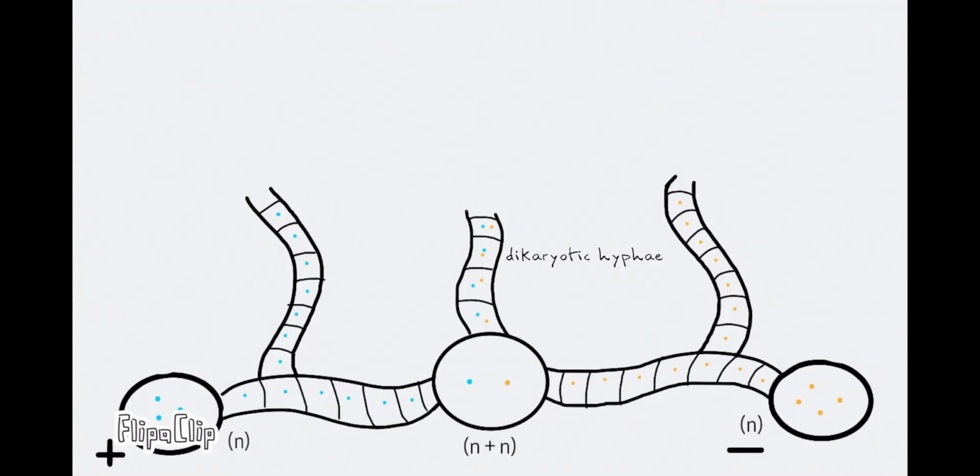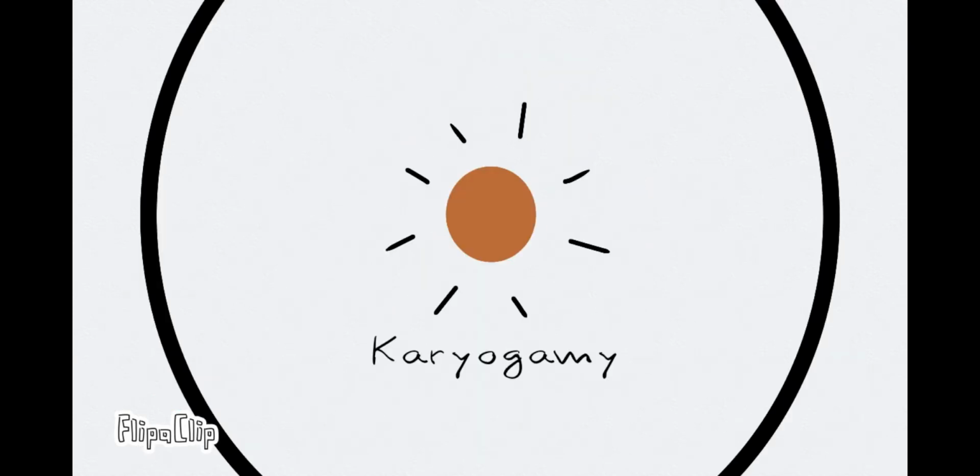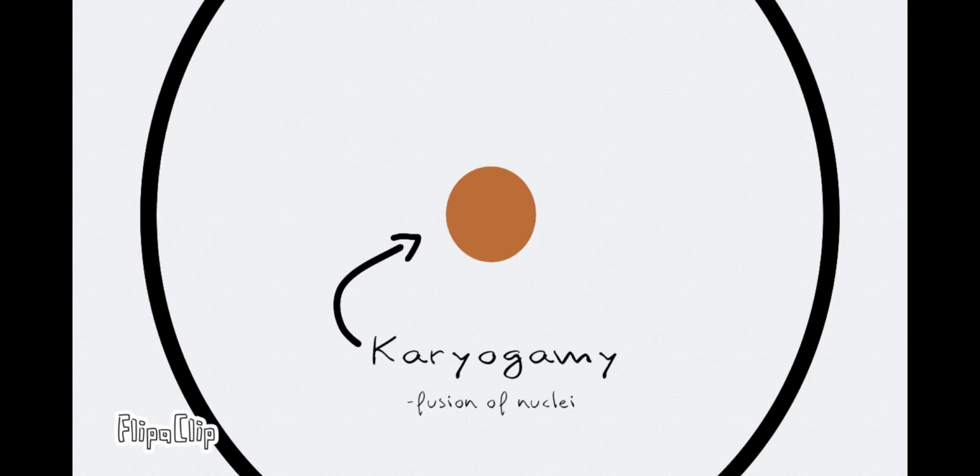Now, going back, the dikaryotic hyphae is where karyogamy will take place. Karyogamy is the fusion of the two nuclei to form a single diploid nucleus. An intermediate stage called dikaryophase can happen, in which karyogamy is delayed.